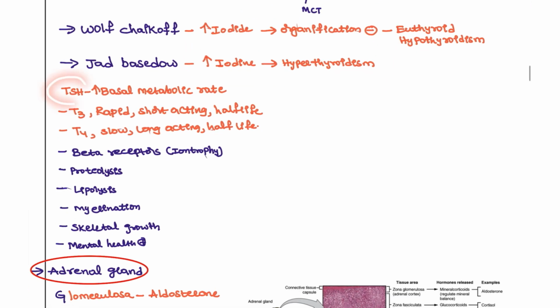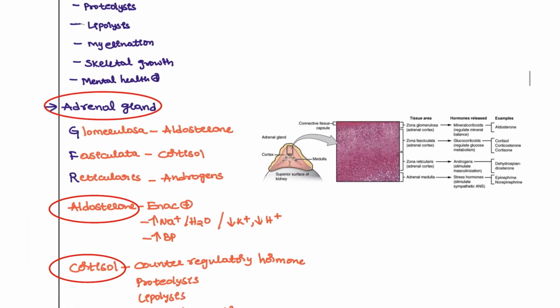Next, simply, the thyroid hormone will increase the basal metabolic rate. T3 has a very rapid action, short acting, short half-life. T4 is slow, long acting and has a long half-life. These hormones also act on the beta receptors, inotropy and proteolysis, lipolysis, myelination, skeletal growth, mental health. Everything will depend on the basal metabolic rate set by the thyroid hormones.